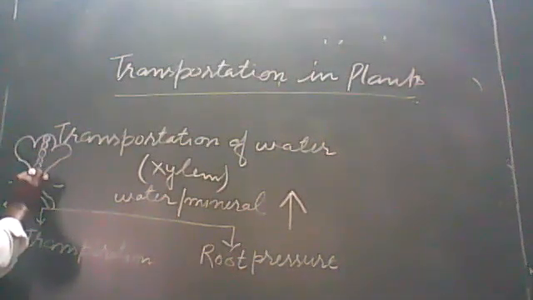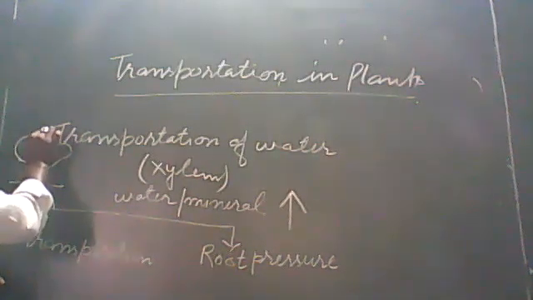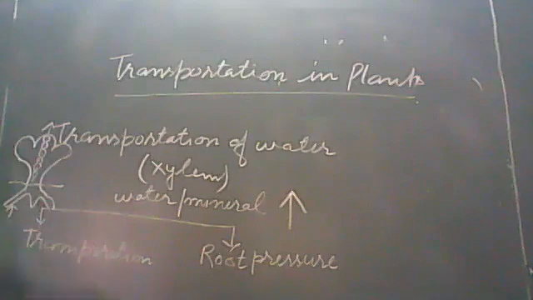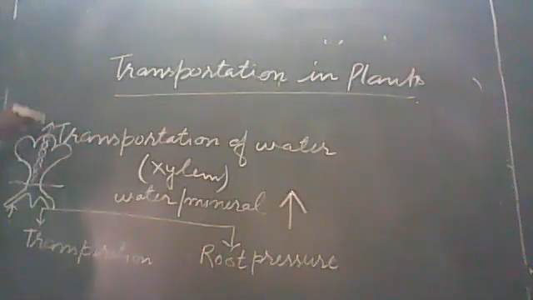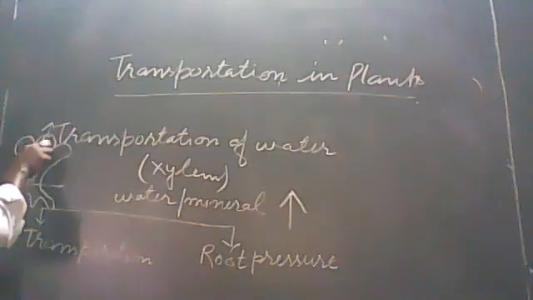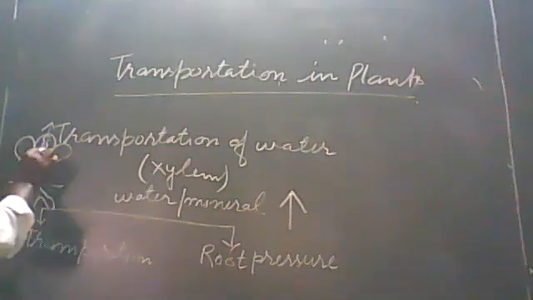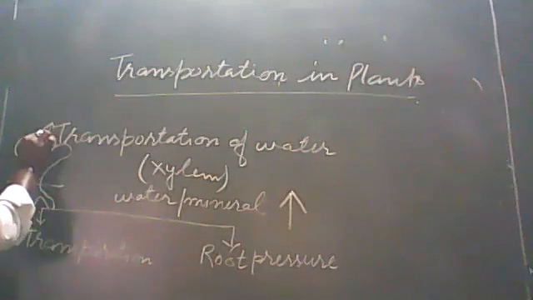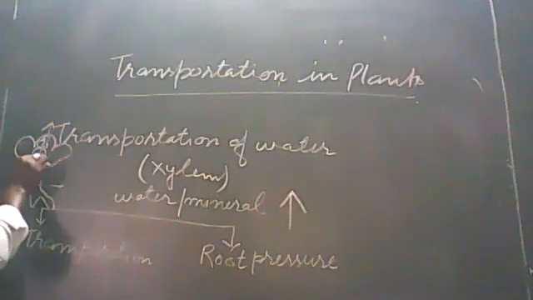Suppose that the water in this cell has transpirated. यहाँ जो जल था, water था वो transpirate हो गया, यहाँ से वाष्पित हुआ. At that time, there is the vacancy in this cell, means there is low concentration of water in this cell. In this situation, what will happen? The water from this cell will move in upper portion. Again and again, there is the movement of water from one cell to another cell.